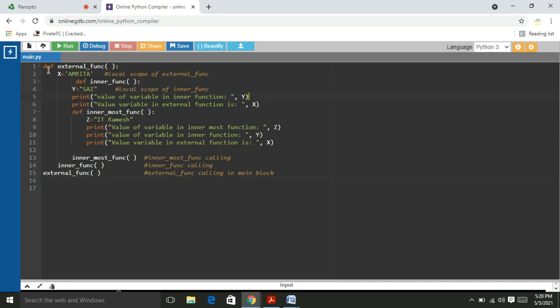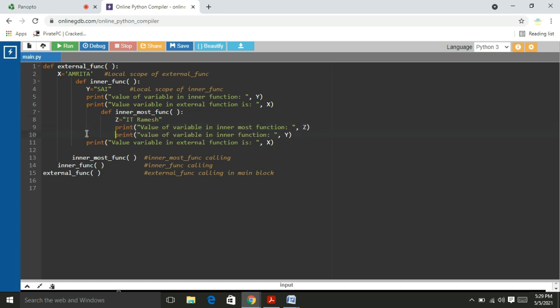Okay friends, I write the external function. Within the external function, I write x is Amrita. In this external function, I define one more function, that is y. These are out of the indentation, right? So this is the inner function. Within this inner function, I define one more function, the innermost function. The innermost function has variable z, a local variable of the innermost function.